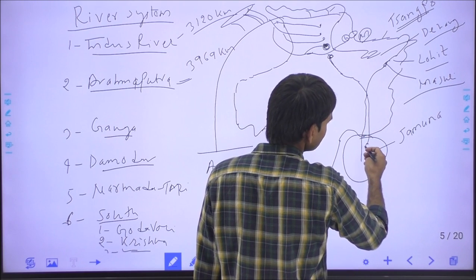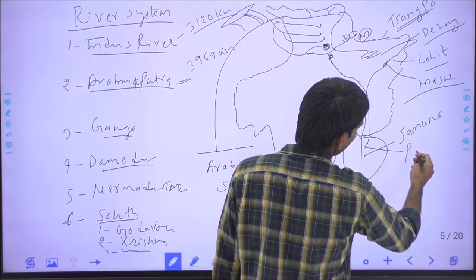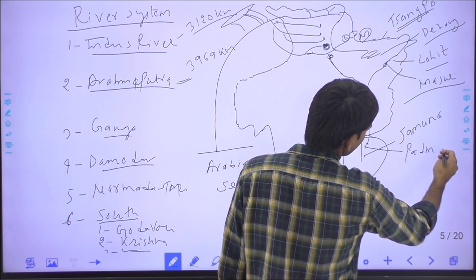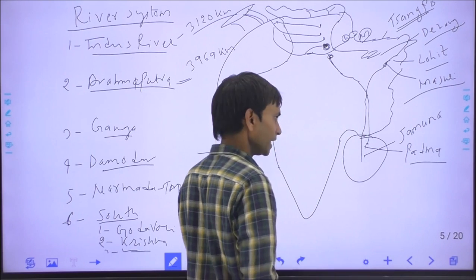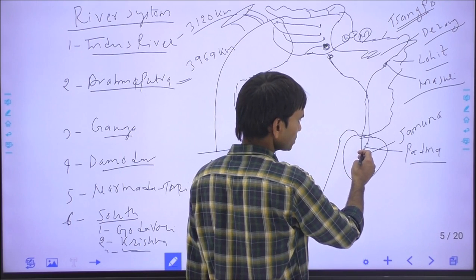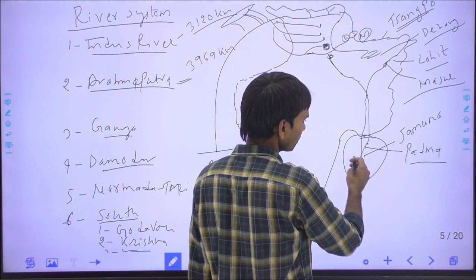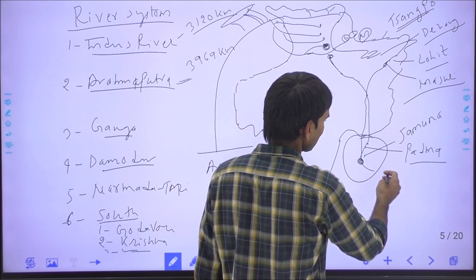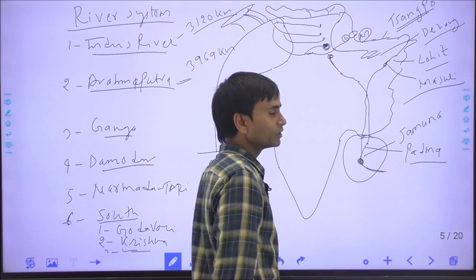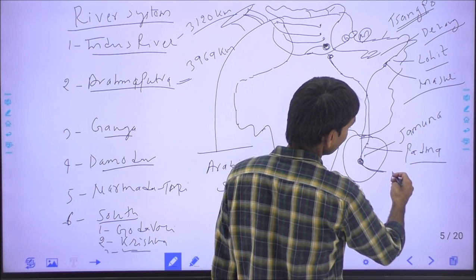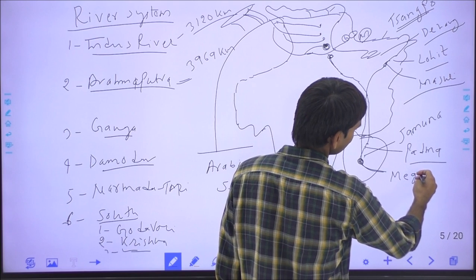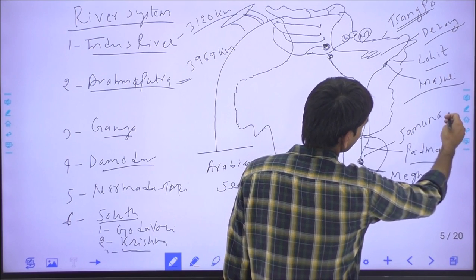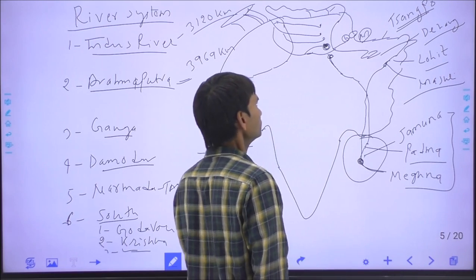In Bangladesh the Ganga is called the Padma river, and when the Ganga joins the Brahmaputra in Bangladesh, the joint confluence of these rivers is called the Meghna. The Jamuna, Padma and Meghna rivers.